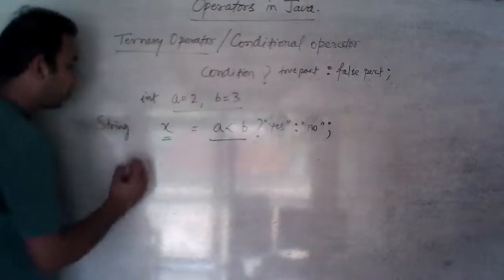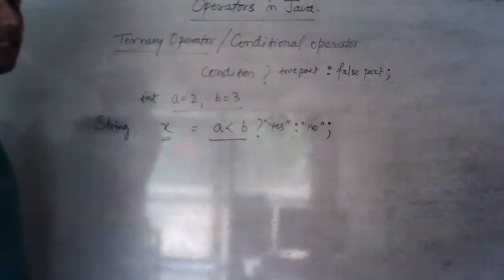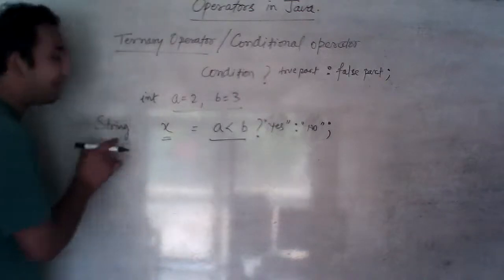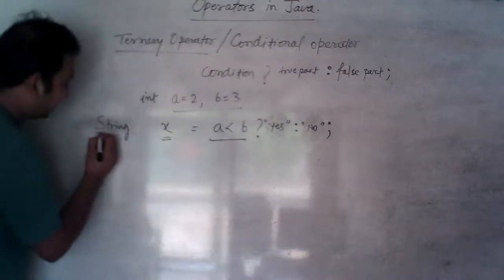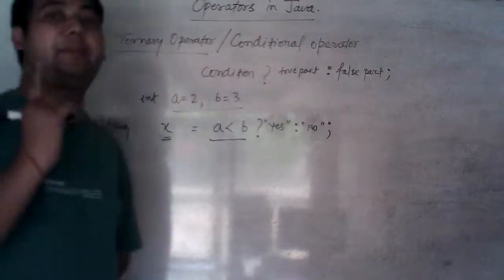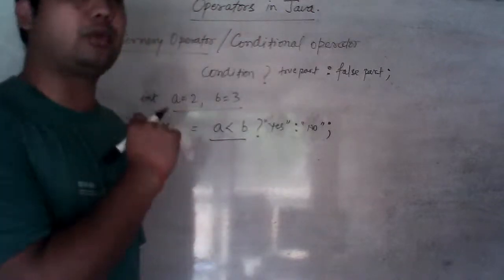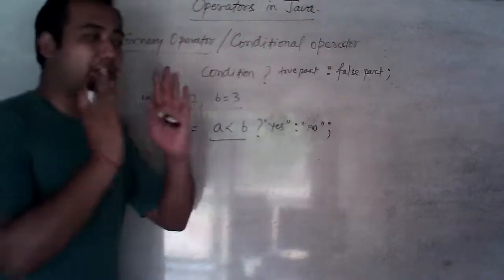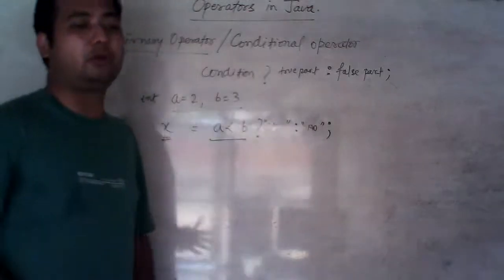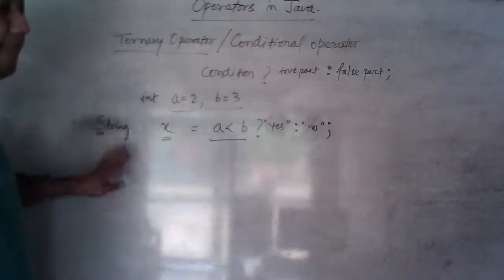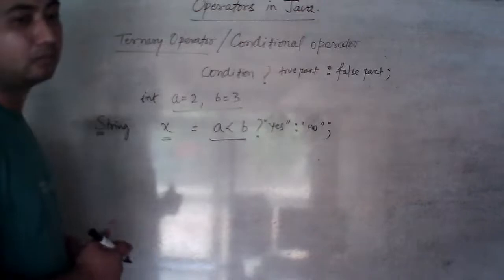And students, always remember, whenever you write String, the S of String should be capital. Whenever you write in any program, on computer or on notebook, the S must be capital. Okay, students?